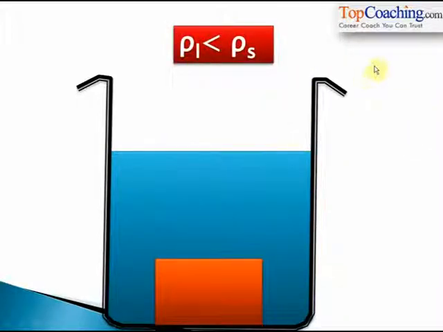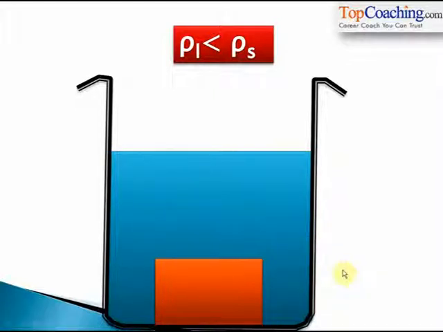In the case when rho L is less than rho S, that is the density of the liquid is less than the density of the solid, the solid sinks. This is because in this case, even when the entire solid is immersed in the liquid, the weight of the solid is so large that it is greater than the entire weight of all the volume displaced by the solid.